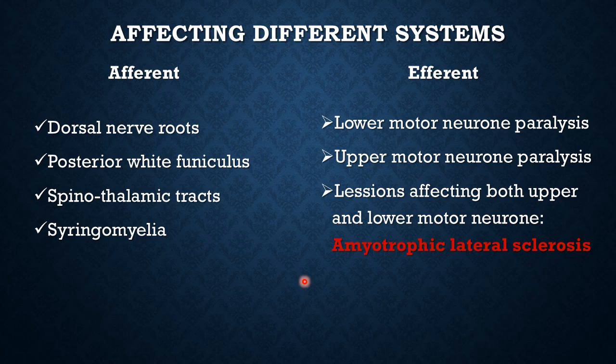If the afferent part is affected, the dorsal nerve root, posterior white funiculus or spinothalamic tract may be affected, and there is a condition called syringomyelia. There are lower motor neuron paralysis and upper motor neuron paralysis; lesions affecting both upper and lower motor neurons are called amyotrophic lateral sclerosis.